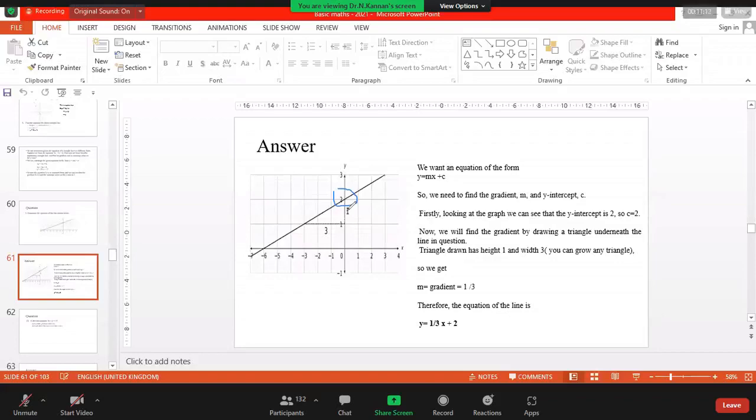Good. Right. Very nice. Now we are in a position to identify the slope, right? If we want to identify the slope, of course, we need to know 2 points. Otherwise, it is not possible. If you identify 2 points, of course, you should know the coordinates of such 2 points. Otherwise, it is not possible, right?